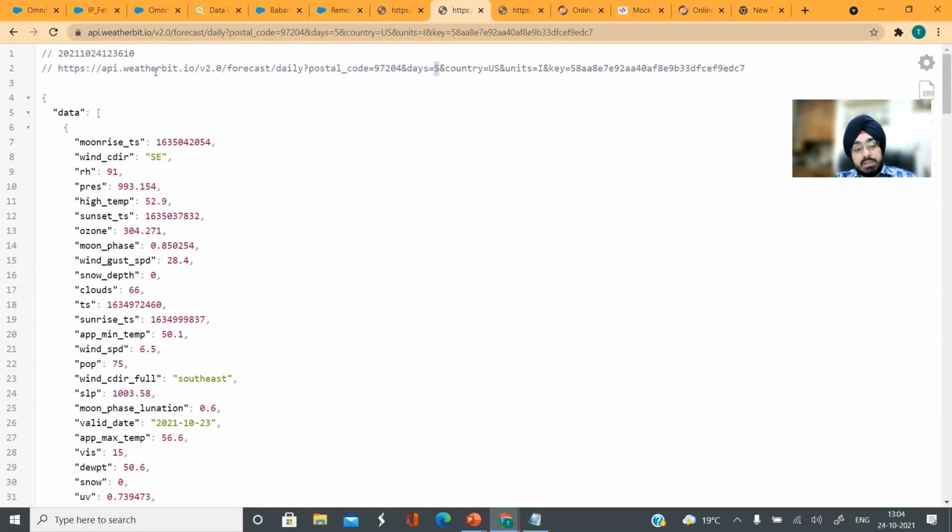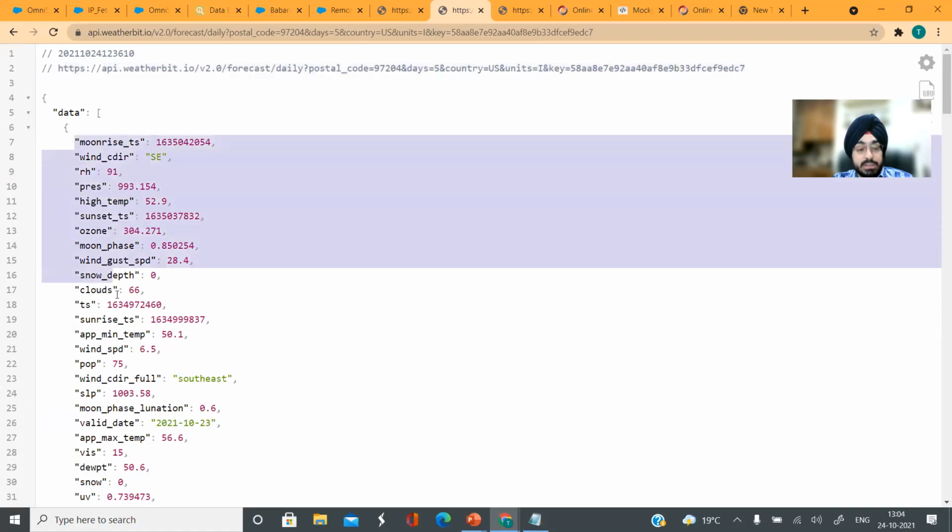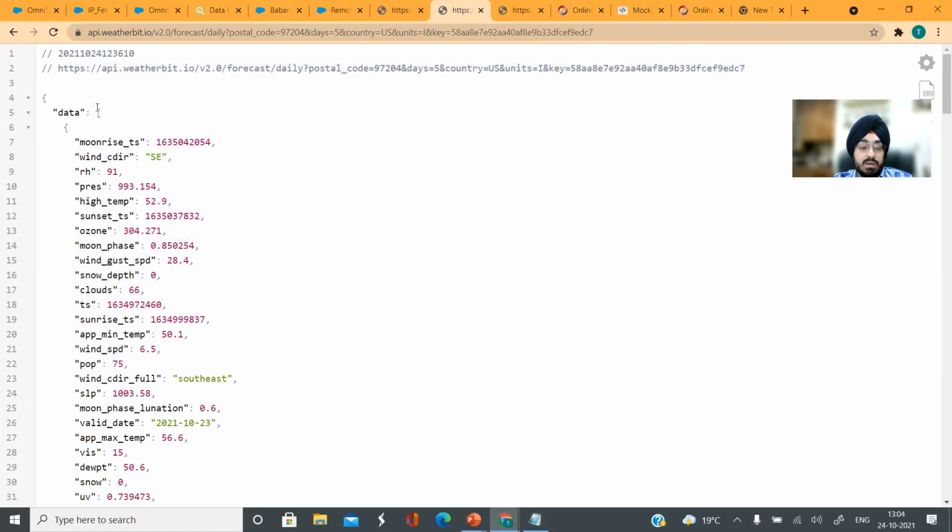All this can actually change depending upon your use case. If you want to make this 10 days, or query for a different postal code, it can change. So essentially we need to build this kind of a URL using our HTTP path, and then whatever data we are fetching, we need to show that in a flex card.